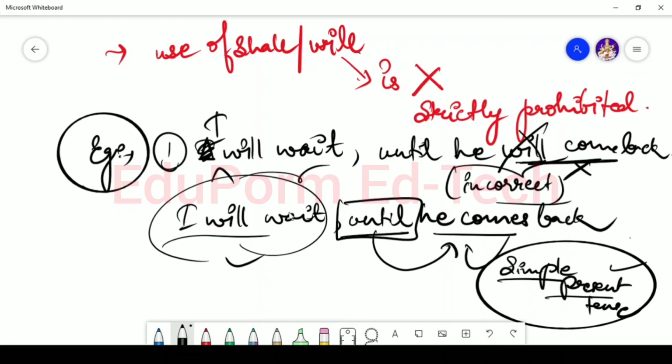So if you see this sentence, it says that I will wait until he comes back. This is one such form of clause. So you will see that until is used here. So after until, will or shall won't be used, and you will simply use the simple present tense, that is the V1 or V5 form of the verb.